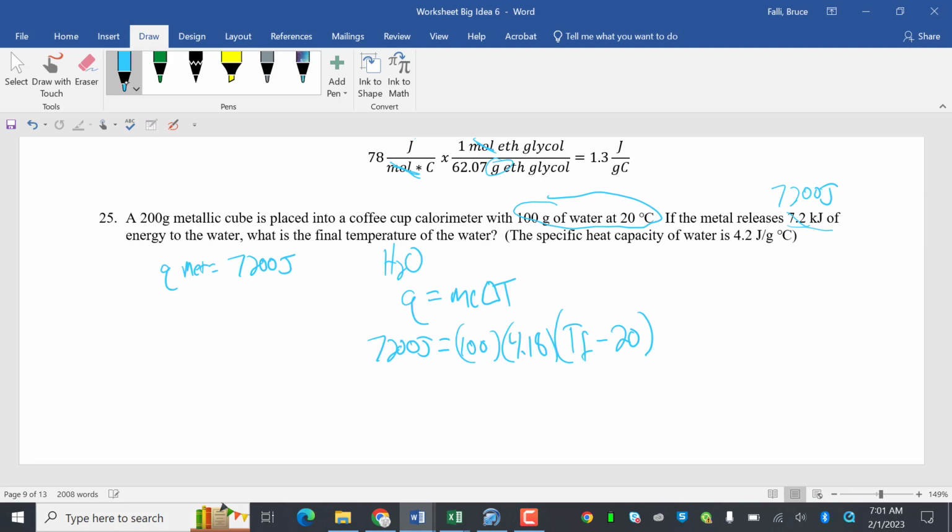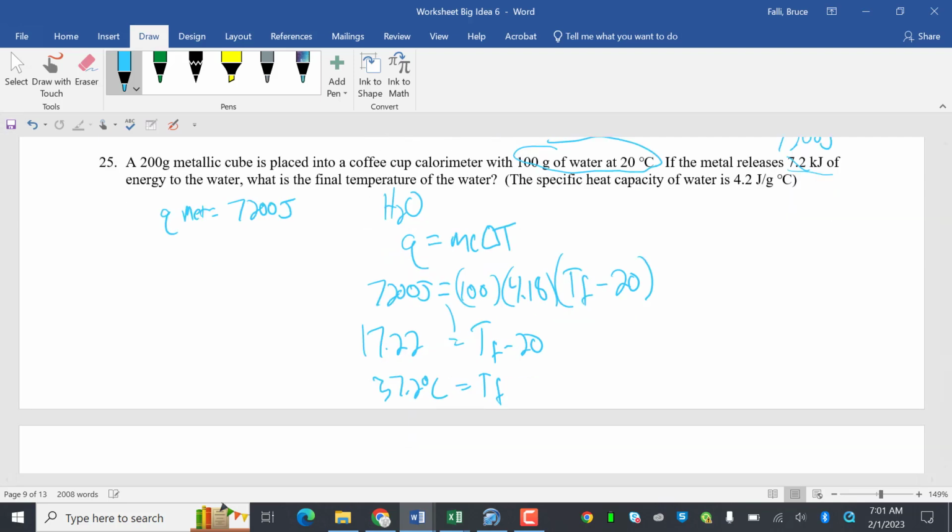Let's do some math. 7,200 divided by 100 divided by 4.18 means 17.22 equals T sub F minus 20. T sub F equals, I can do that in my head, 37.2 degrees Celsius. So it went up, big surprise.